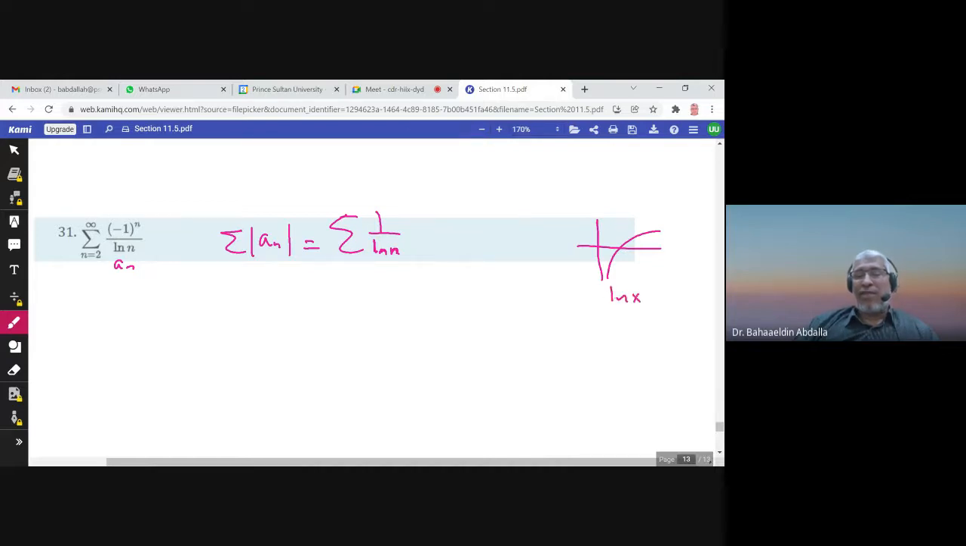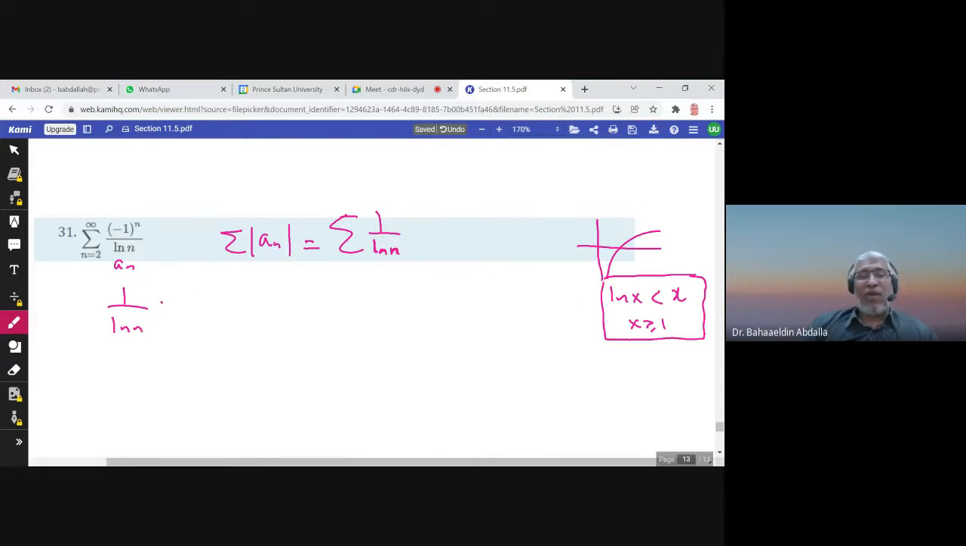ln x is always less than x. Starting from 1, ln 1 is 0, less than 1; ln 2 is less than 2; ln 3 is less than 3. So this is a fact. And I can use this fact because ln n is less than n.